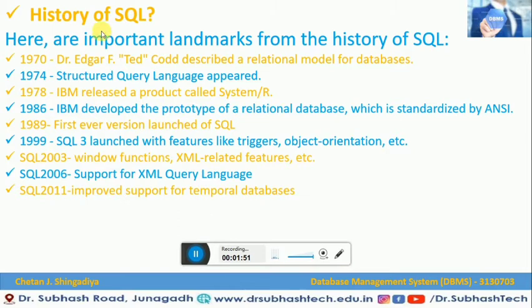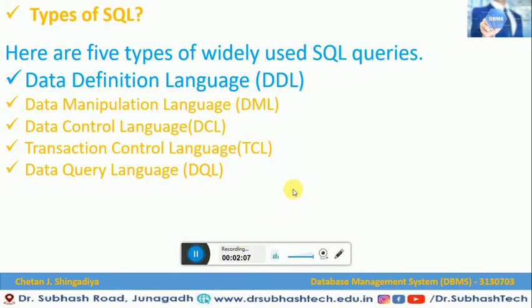We have also seen the history of SQL and a few landmarks of SQL at different years. Let's move forward. As we already know, there are five types of widely used SQL queries: data definition language, that is DDL; data manipulation language, DML; data control language, DCL; transaction control language, TCL; and data query language, DQL.